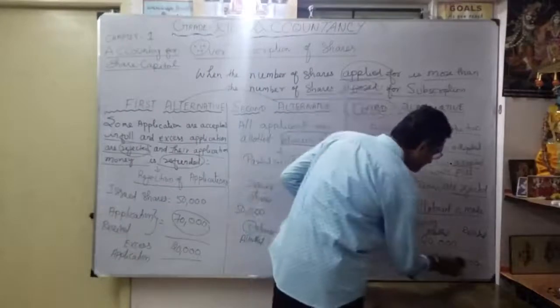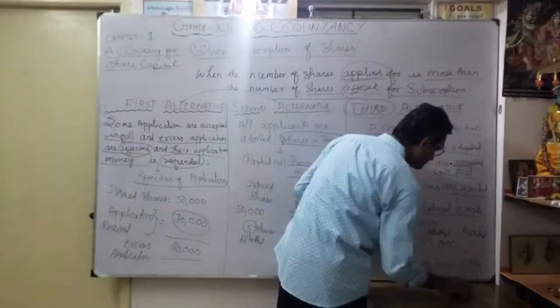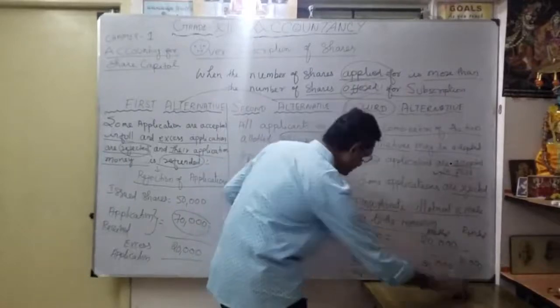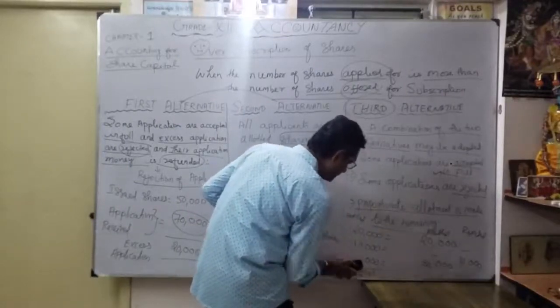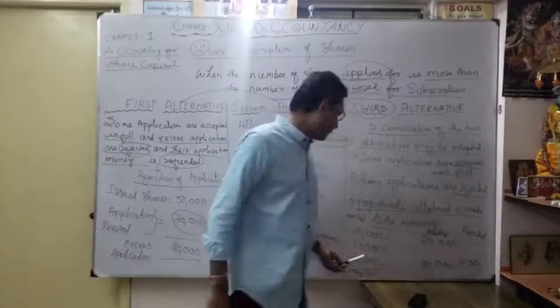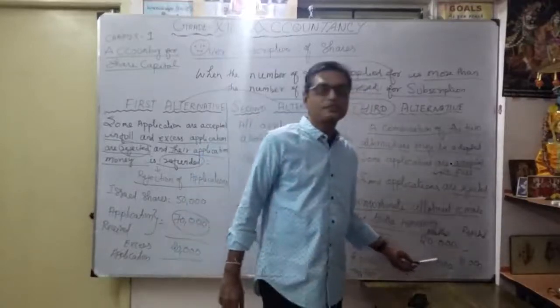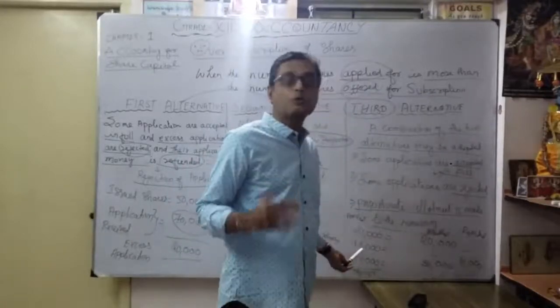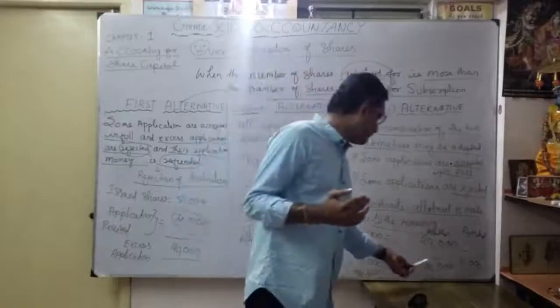Here 10,000 rejected. So only balance how much? Balance 40,000 shares. Whoever applied 40,000, we consider only how much? 30,000 shares. That means whoever applied for 4 shares, we allotted only 3 shares.